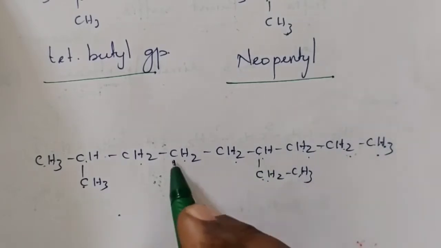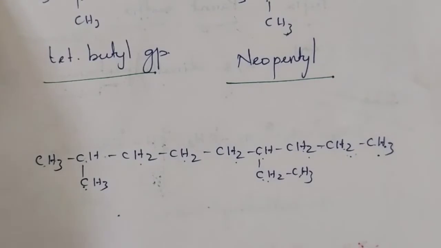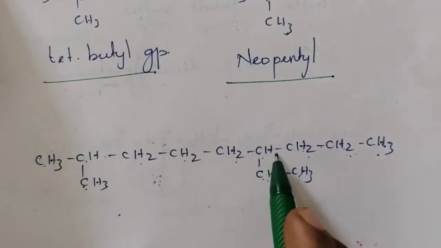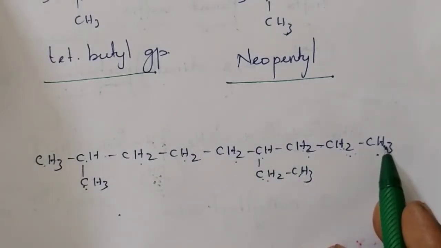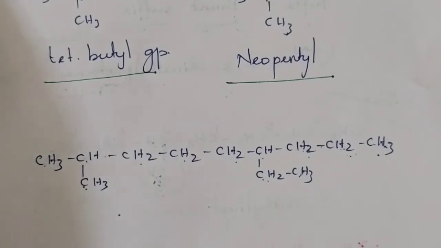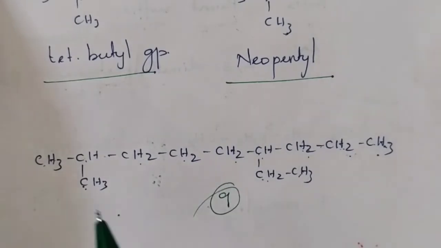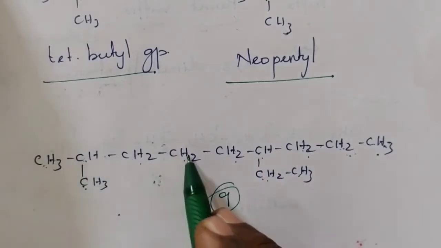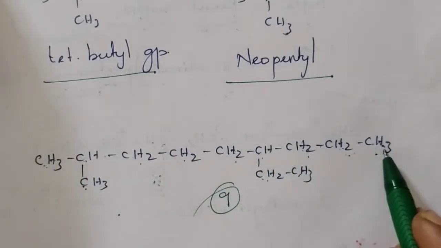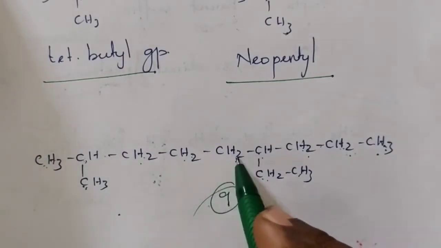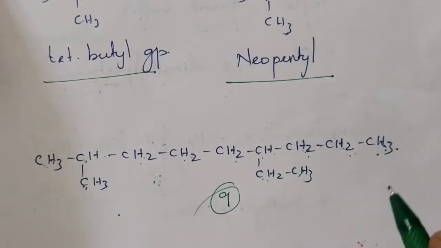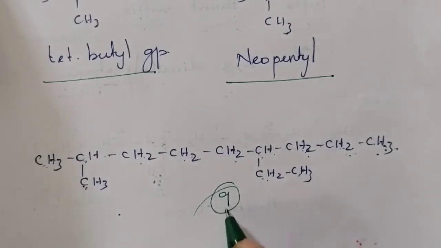1, 2, 3, 4, 5, 6, 7, 8: another chain is present. 1, 2, 3, 4, 5, 6, 7, 8, 9: another carbon chain. So, a number of carbon chains are present, but 2 chains have 9 carbon atoms. What are they? One is this, 1, 2, 3, 4, 5, 6, 7, 8, 9. Another one is 1, 2, 3, 4, 5, 6, 7, 8, 9. Both have 9 carbon atoms. Any one of them you can select as the parent.